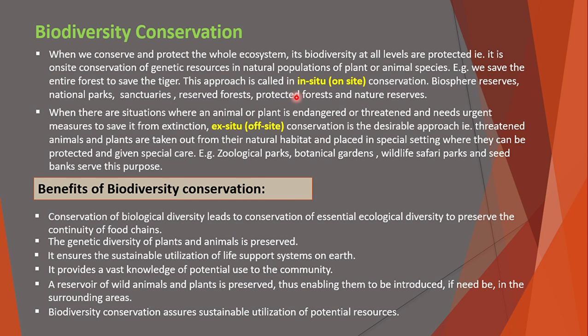To save a natural population of plant and animal species, we cannot save only that particular species. To conserve the genetic resources of these plants or animals, we conserve the whole ecosystem, the whole forest. That is called in situ conservation. The different types of in situ conservation are biosphere reserves, national parks, sanctuaries, reserve forests, protected forests, and nature reserves.